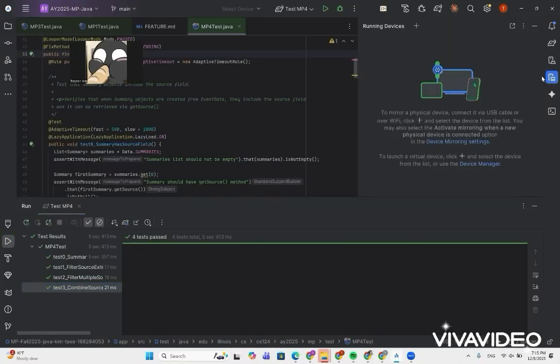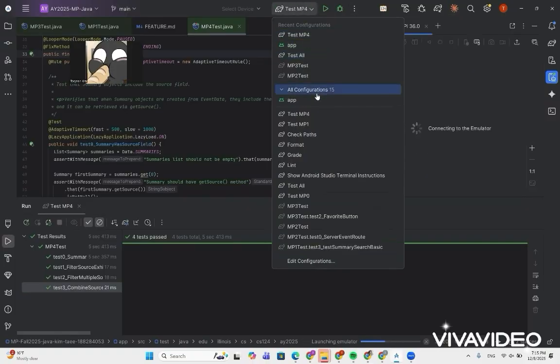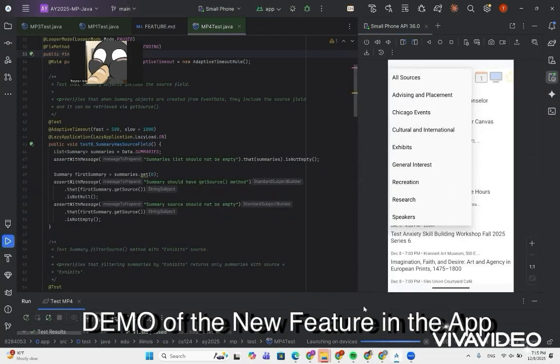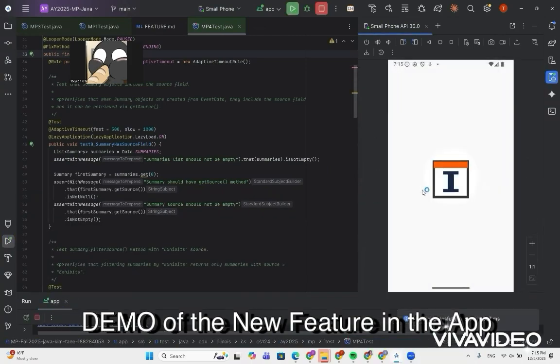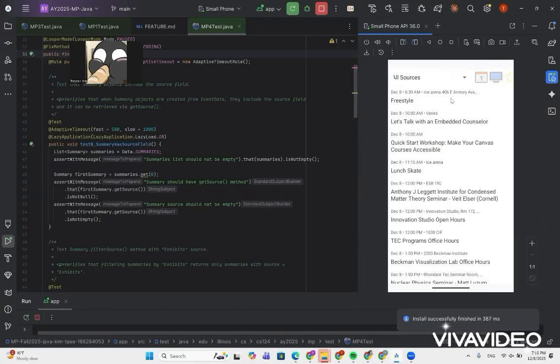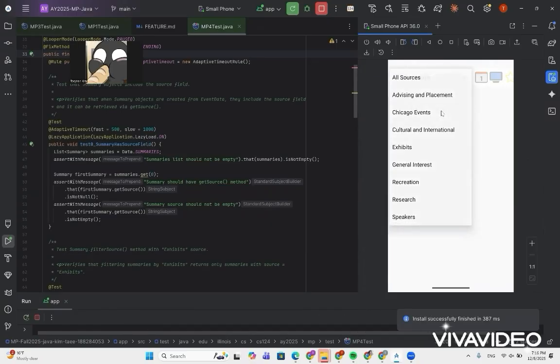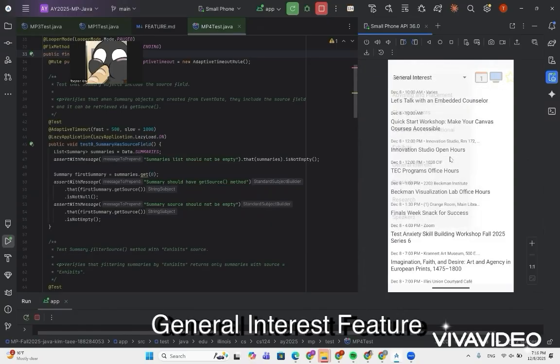And then I also made a demo where I used a running device as a small device, and I ran the app, and I made sure to enlarge my screen. And once the Eventable app opened up, I was able to see the drop down of all sources, like the default, the advising and placement, the Chicago events, the general interest.